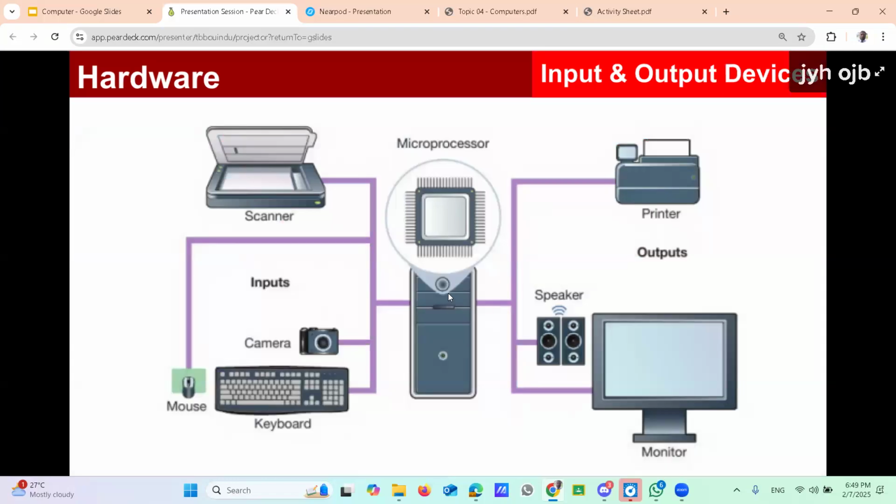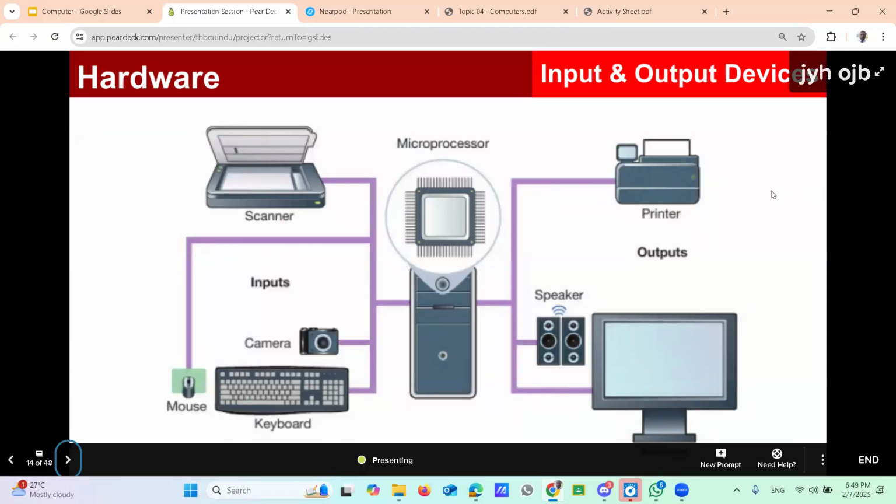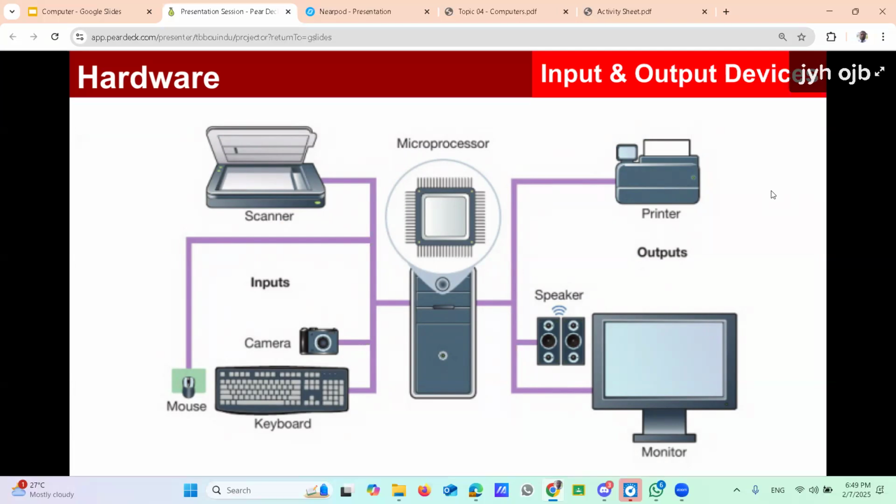Now moving to the next slide. We are starting from the input and output devices that I mentioned earlier under hardware. There are lots of devices like keyboard, mouse, monitor, like that. The things outside the computer, we can categorize again into two parts: input and output devices. There are some devices you can use to input the data. Earlier we learned the concept input, process, output. That process is followed by the computer.